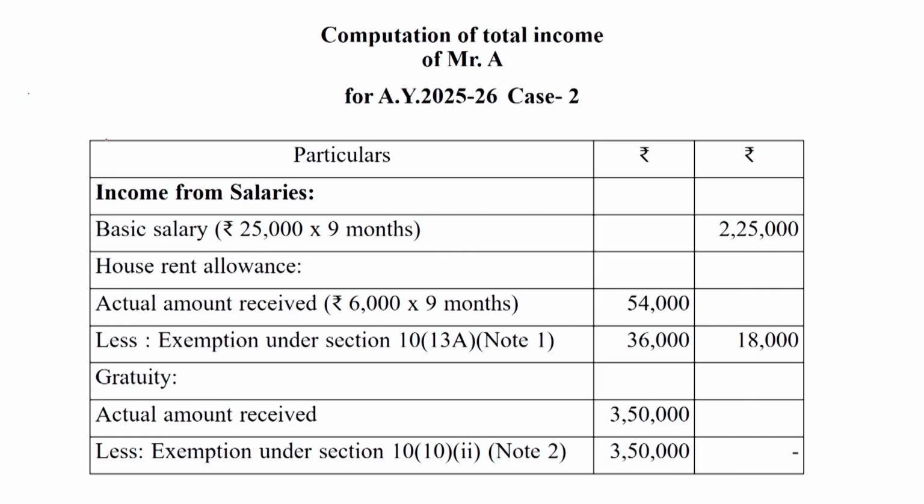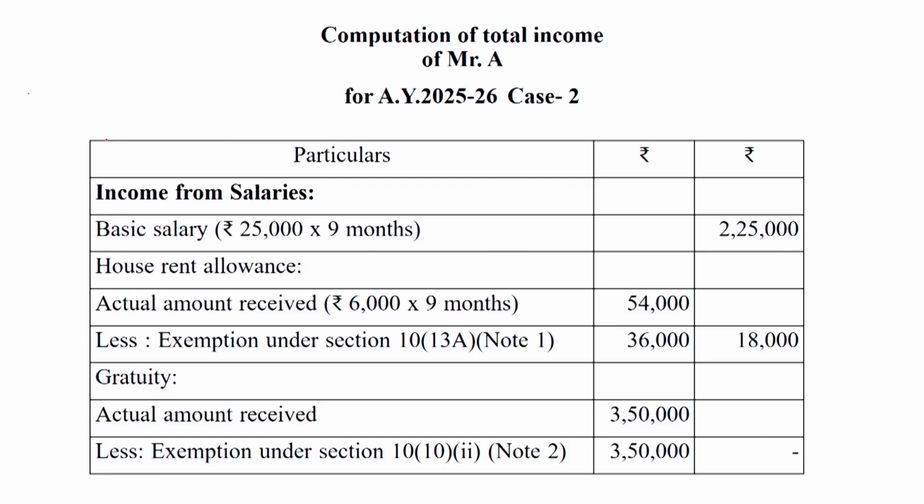And second is house rent allowance. At least of the following 3 amounts will be exempt. First, actual received amount of HRA. Second, rent paid minus 10% of the salary. And third is 50% of the salary. In this question, the exemption is computed in the next slide under the notes head.